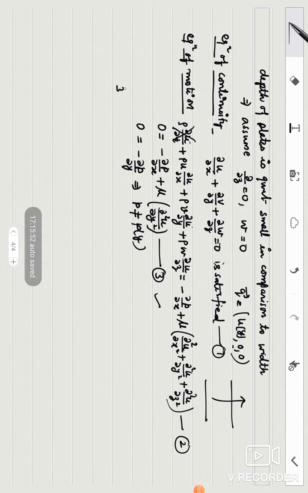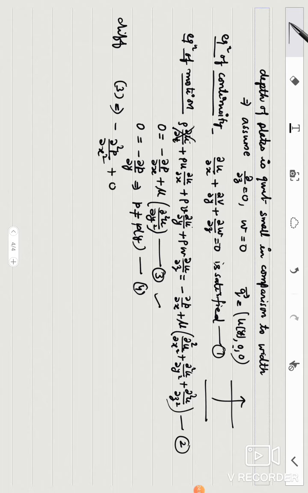Now 3 implies, this is 4. If I differentiate equation 3 with respect to x, I get ∂²p/∂x² plus 0 equal to 0, because this is not a function of x. So p is a single variable function. This implies d²p/dx² is 0. Or what is dp/dx?